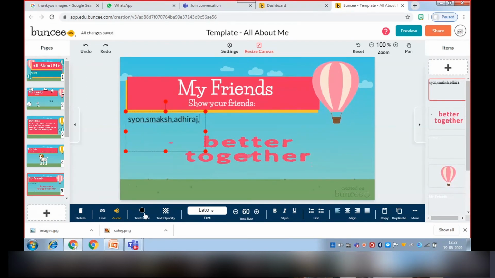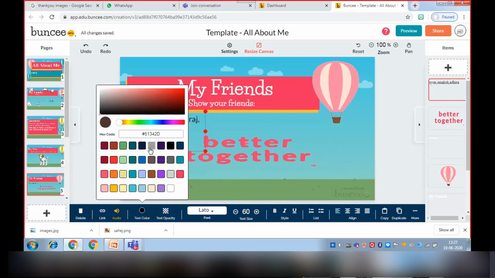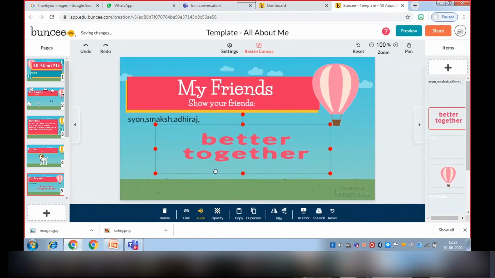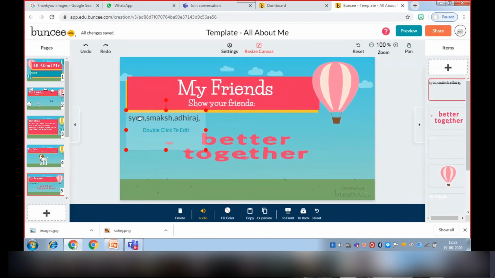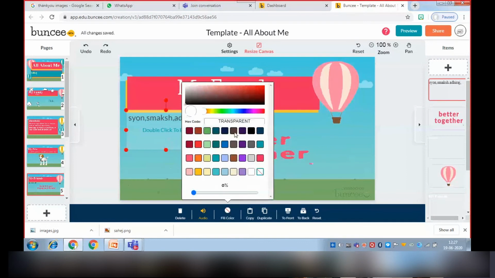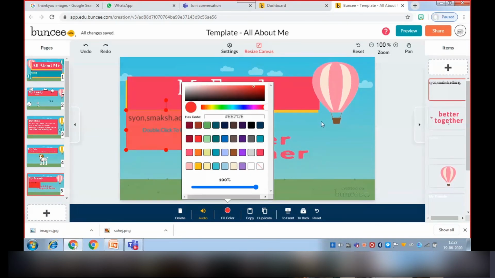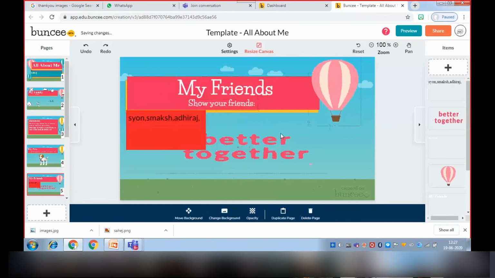We can change the color. Now we can change the text box color also, like I'm going to change the text box color into orange. See, let's move to our next slide.